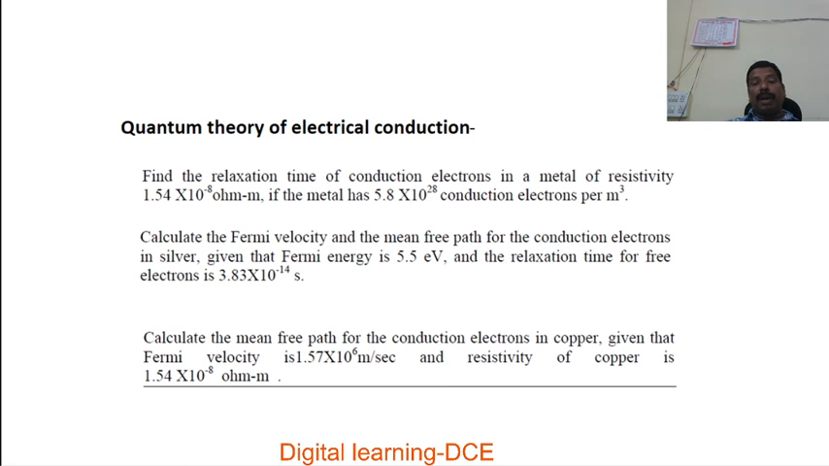Here tau is equal to lambda by Vf. That is the relation used to calculate relaxation time. Tau is equal to lambda by Vf, where lambda is the mean free path, so lambda is equal to tau into Vf. If you know the Fermi velocity and resistivity of copper, we can calculate the mean free path. Like this, we have discussed some problems on free electron theory.